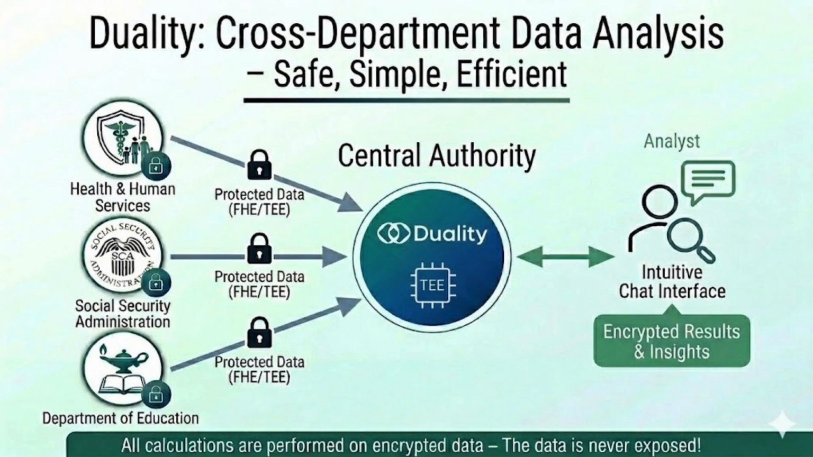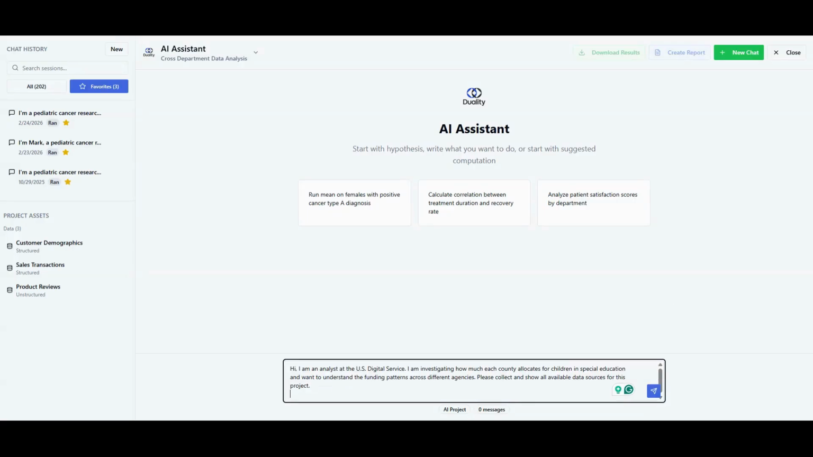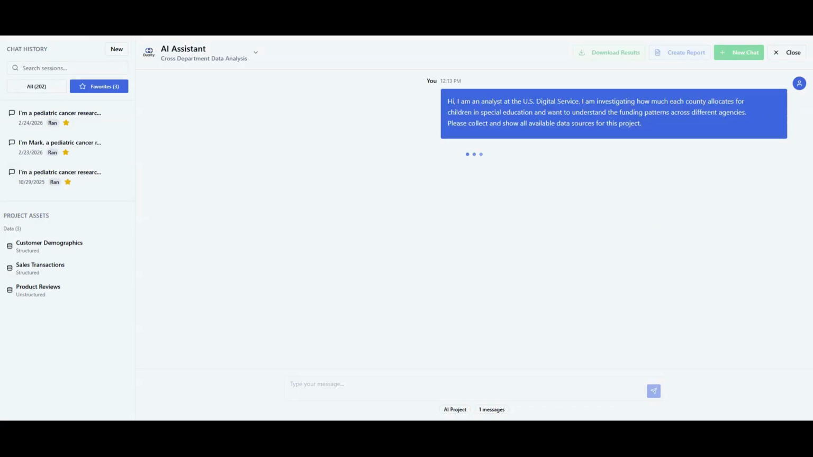Imagine I'm an analyst at the U.S. Digital Service. My goal is to understand how much each local county spends on children in special education and to identify funding patterns across different agencies. I start by presenting my research question to the system, asking it to centralize all available data sources, including those held by different departments that cannot share data directly with one another.